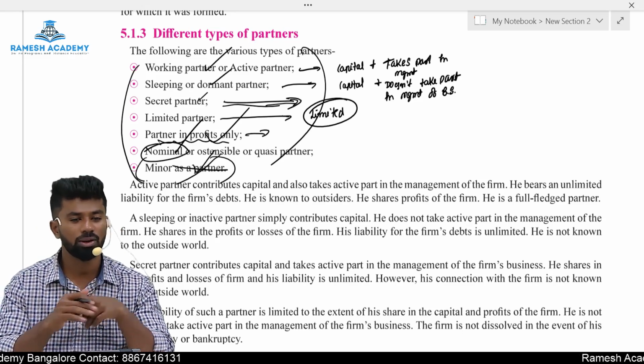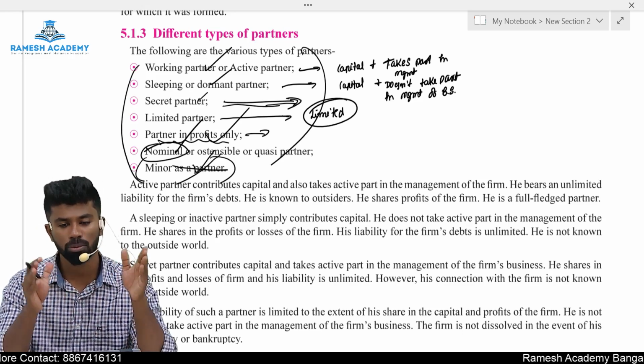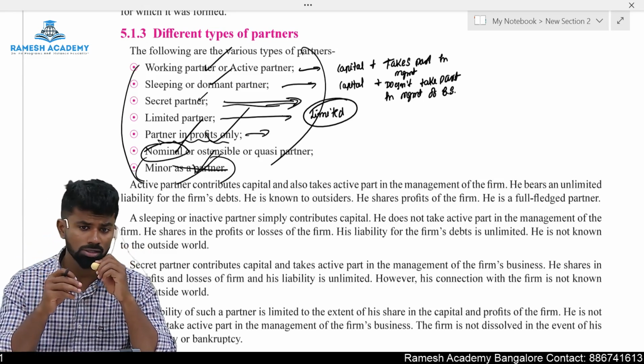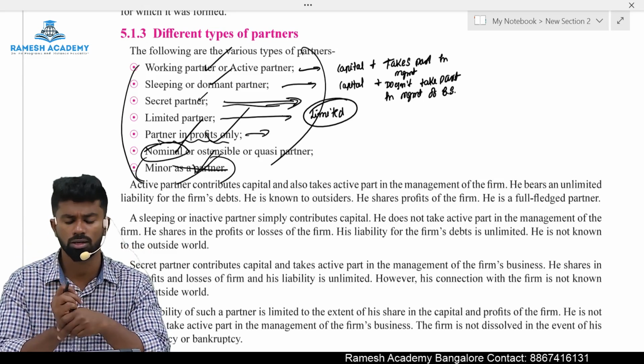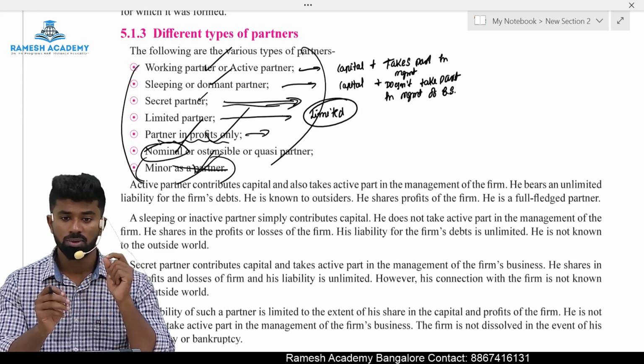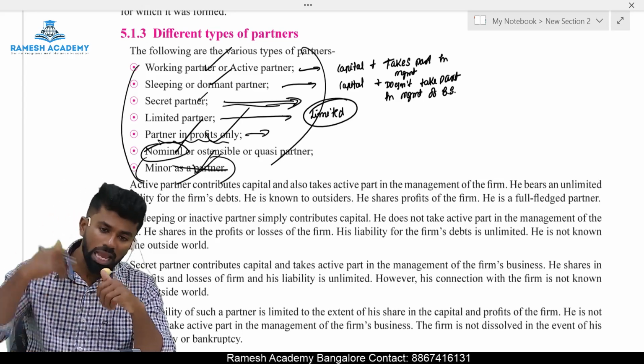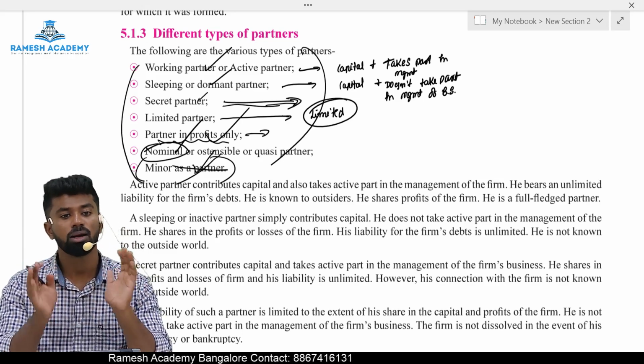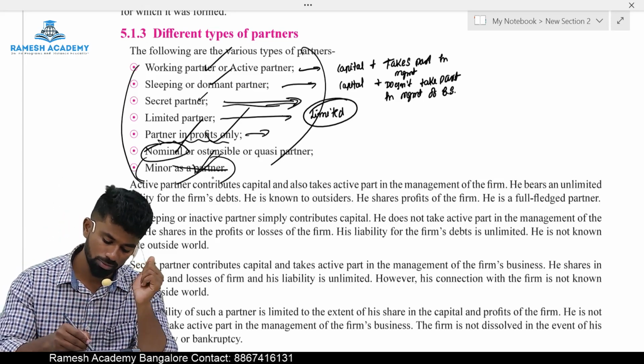A minor can never be a partner. He can only be a beneficiary. Sir, why, sir? Because he is incompetent to contract. Only a person who is competent to contract can be a partner. But section 30 provides that a minor can be a beneficiary of a partnership firm. The answer is yes, he can become a beneficiary of a partnership firm.